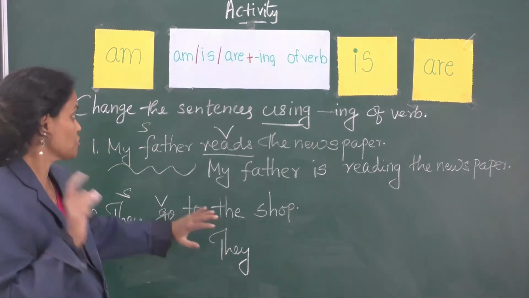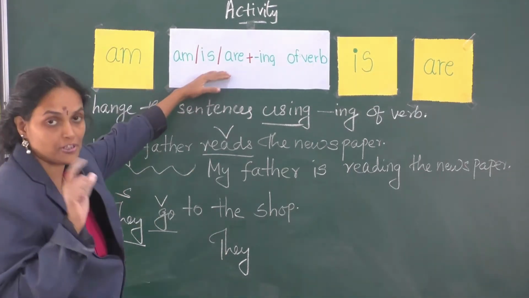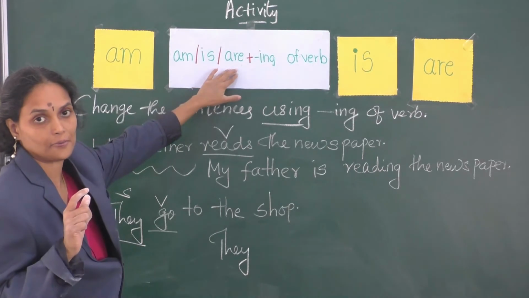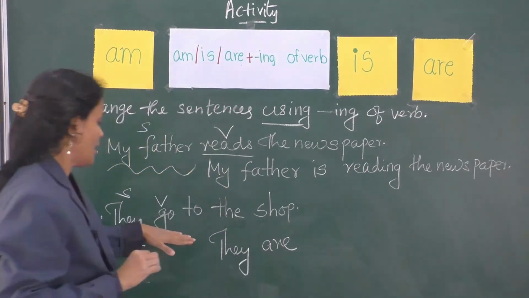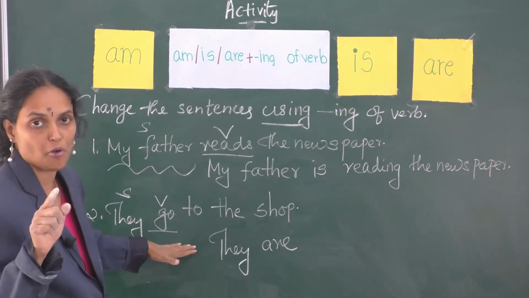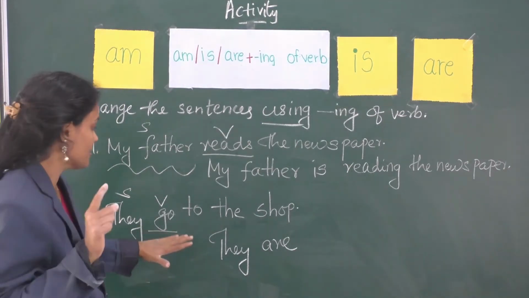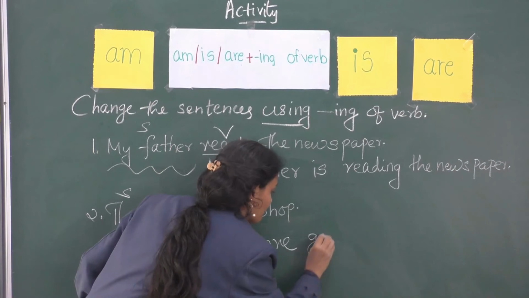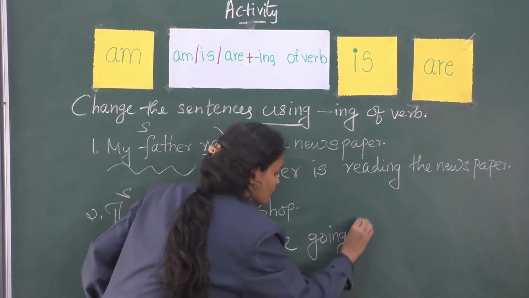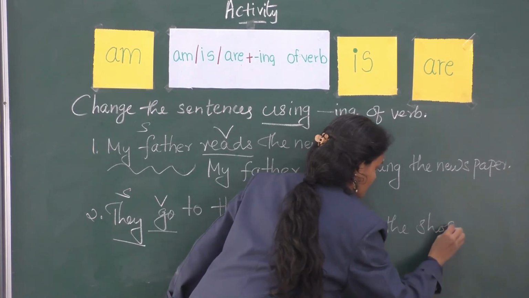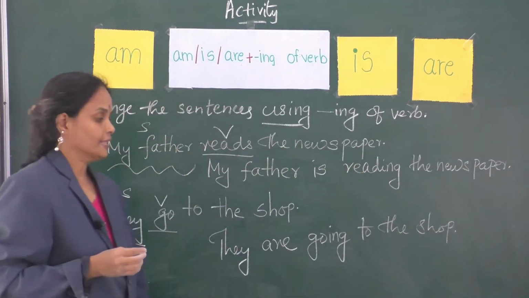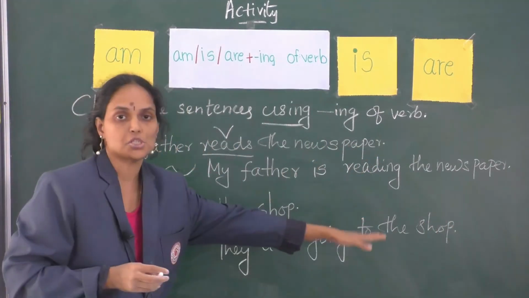It has to be followed by the plural auxiliary verb are. Right? They are. And next is the ing form of the main verb. Go plus ing, going. They are going to the shop.